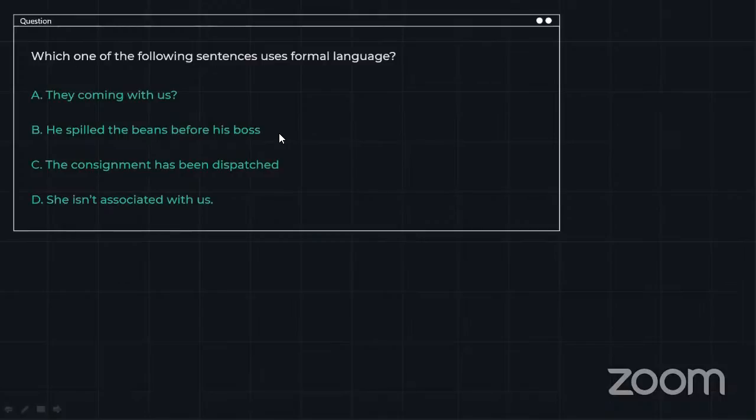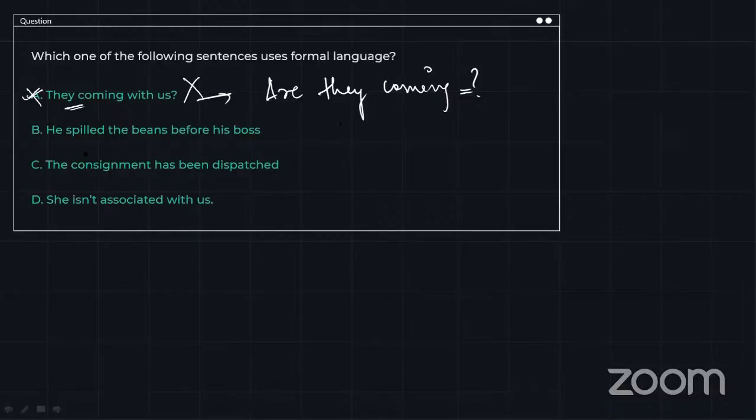Okay, let's move ahead. They coming with us? He spilled the beans before his boss. The consignment has been dispatched. She isn't associated with us. Now, they coming with us. Do you use this term with any of your colleagues? No, you use this term with your friends. The formal tone would have been, are they coming with us? Or are they joining us? That would have been a better formal sentence.